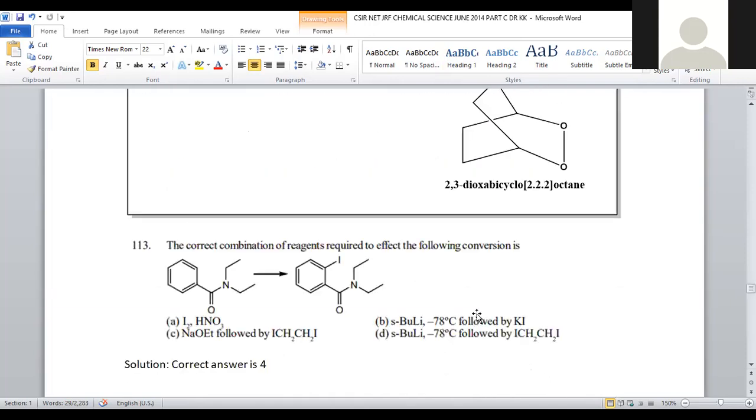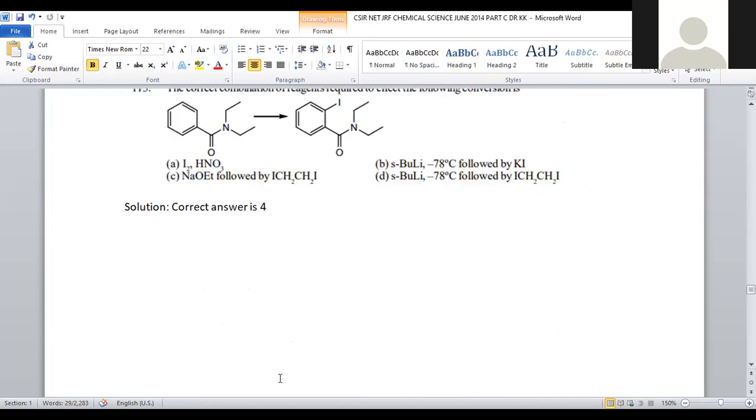So the amide product is obtained by treating with butyl lithium at minus 78 degrees centigrade followed by diiodoethane. So all these are provided in option number 4. For question number 113, option number 4 is the correct answer.